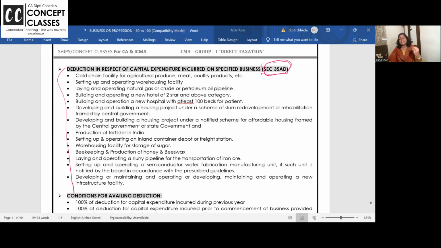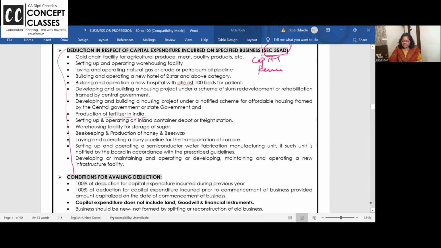These are the businesses: warehousing, sugar, and production of fertilizers in India and all. Government wants to encourage them. So all the capital expense and all the revenue expense are fully allowed under section 35AD.